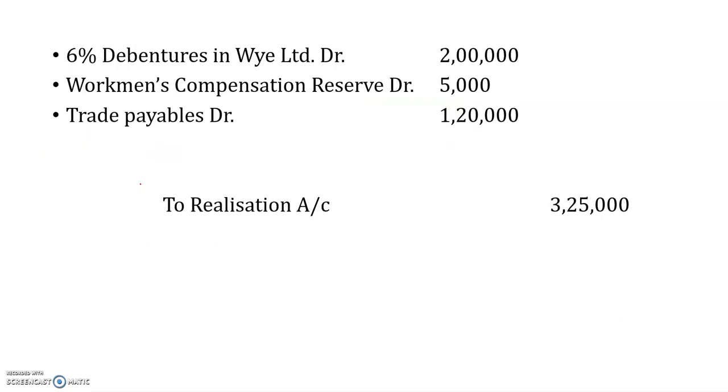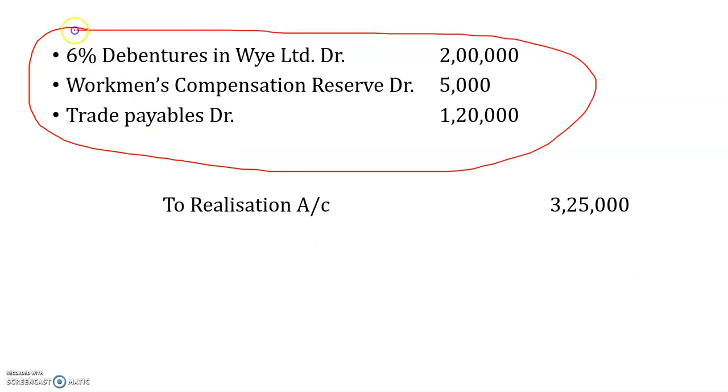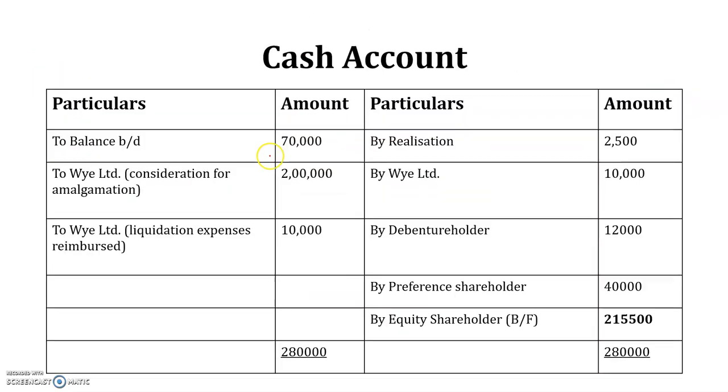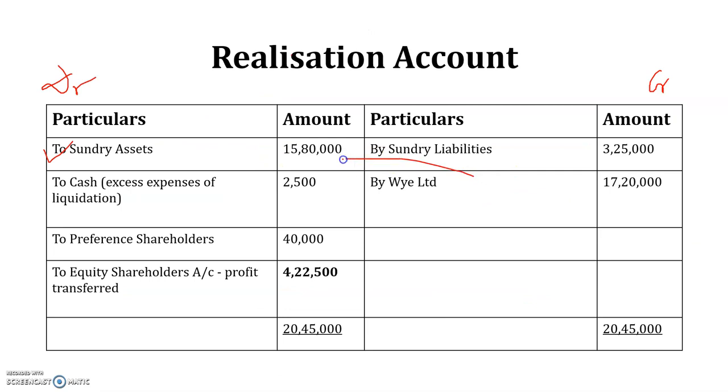Next, you can see I have put by sundry liabilities. By sundry liabilities, in total I have written 3,25,000. Next, I will be writing this one, W Limited. You can see here W Limited as by W Limited 17 lakh 20,000, and so on and so forth.